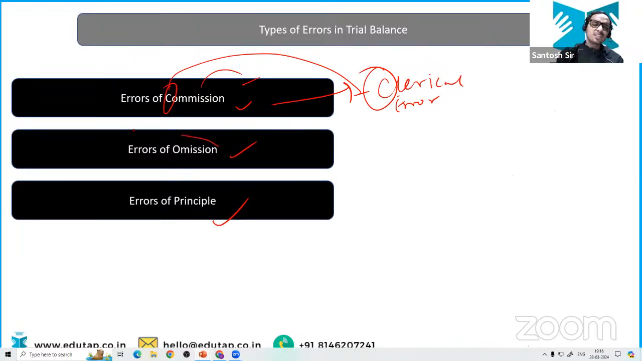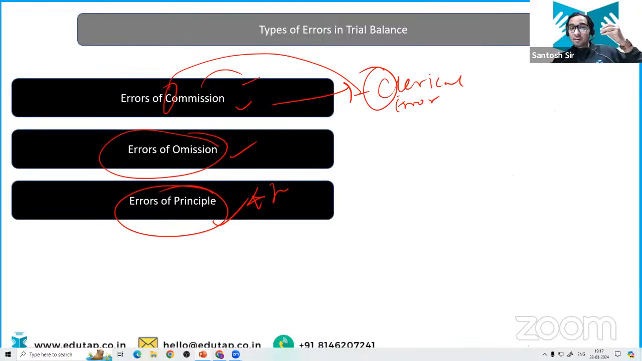Now, what is omission? Very easy, as the name is suggesting. Accountant or clerk has omitted the entry. Has not done any clerical error. He has completely omitted the entry itself or a partial part of it. He has omitted it. What is the error of principle? Now this is important. Error of principle means the accountant's concepts are not clear. Whoever is doing the accounting, his concepts are not clear. He is not able to apply the correct principle.